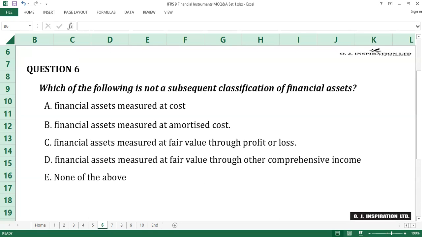Question number 6. Which of the following is not a subsequent classification of financial assets? A. Financial assets measured at cost. B. Financial assets measured at amortized cost. C. Financial assets measured at fair value through profit or loss. D. Financial assets measured at fair value through other comprehensive income. E. None of the above. Time counts.